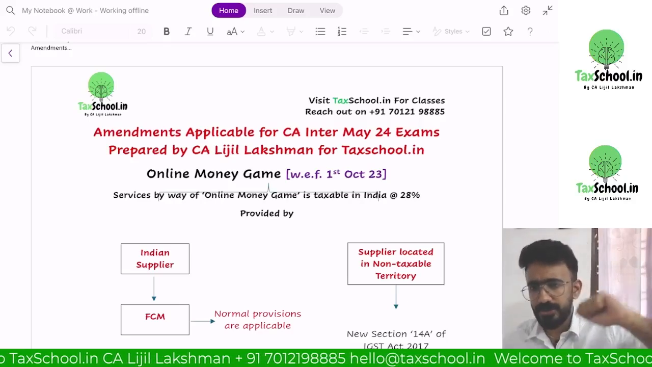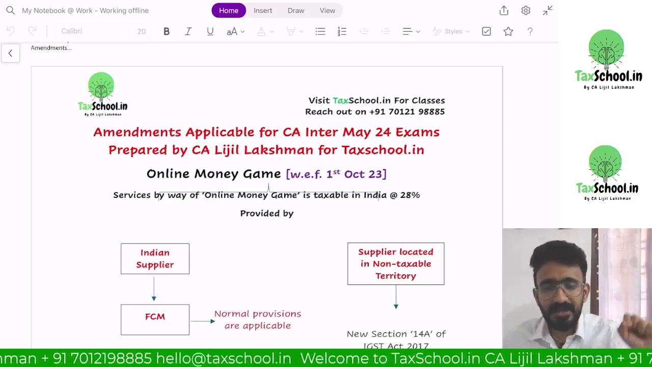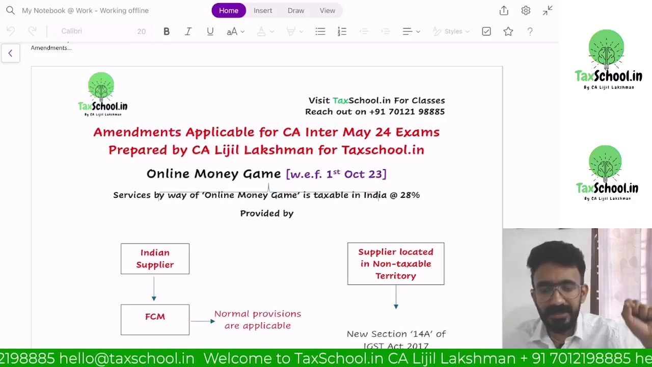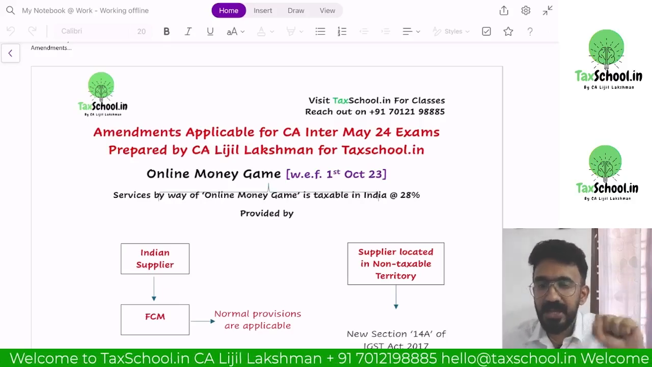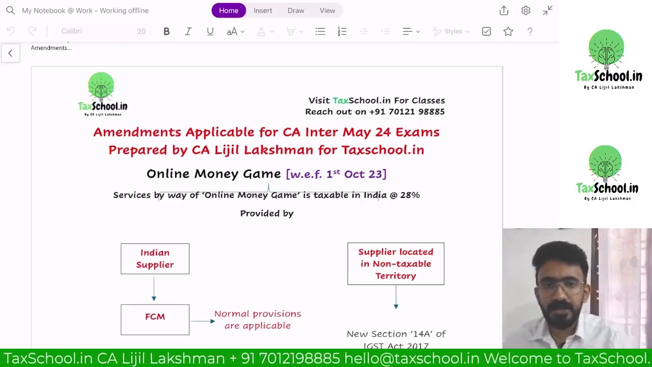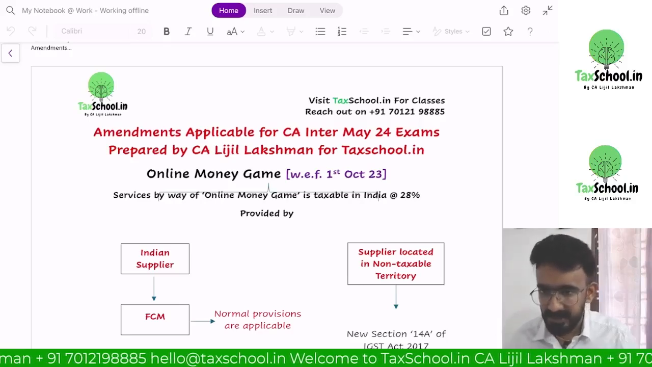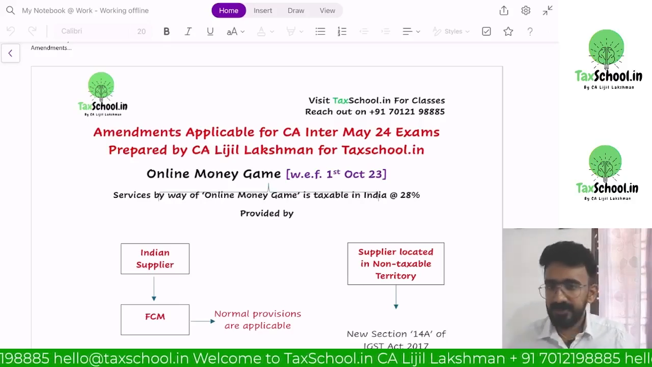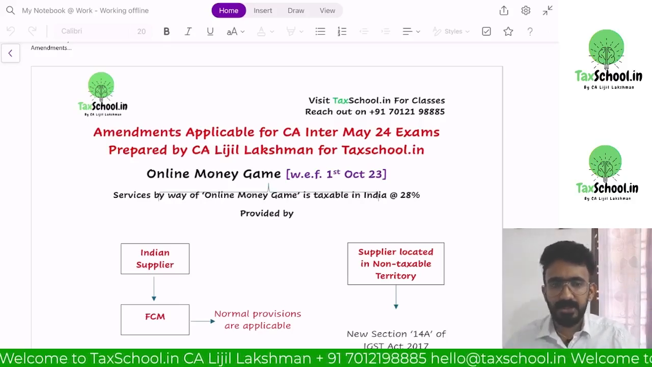So we understood the activity of Dream 11 is an activity which is a game of skill, and thereby it will be subject to taxes. Dream 11 is also understanding, okay, I'm providing a service, it's an online game and somebody is going to win, people are putting money, it has to be subject to GST.